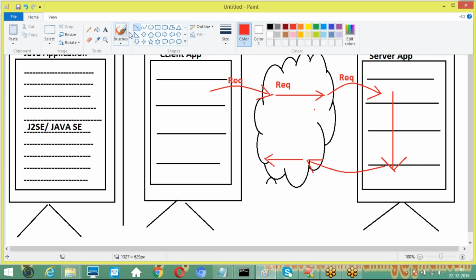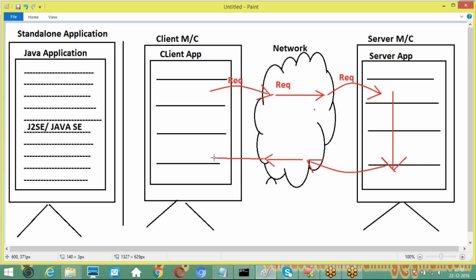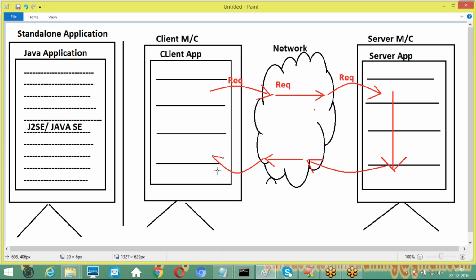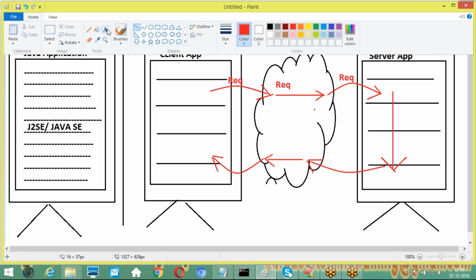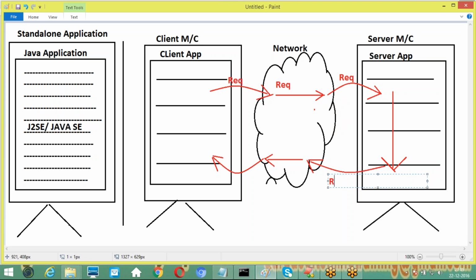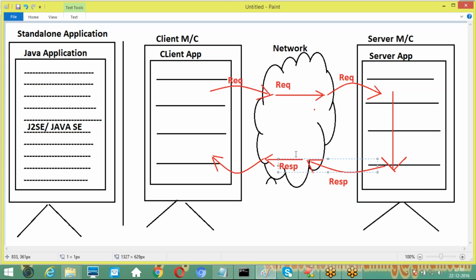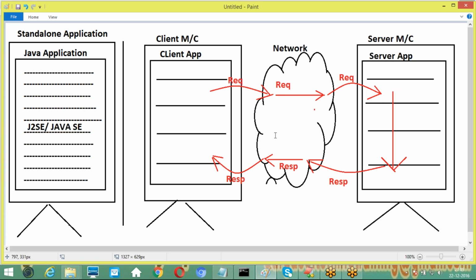And what will the network do here? The network will send the response back to the respective client. Now the client is able to take that response. So here, this is the response, and we are able to identify it again. This is the response. So overall, the client sends a request to the server, the server executes some program on the server side, and finally the server sends some response back to the respective client.